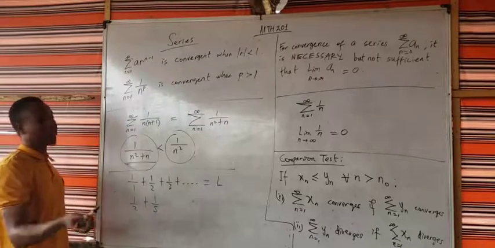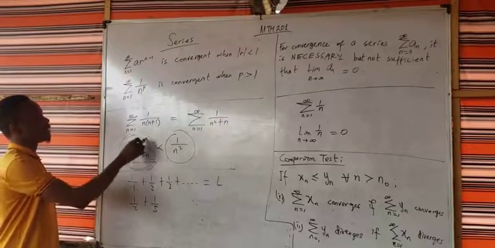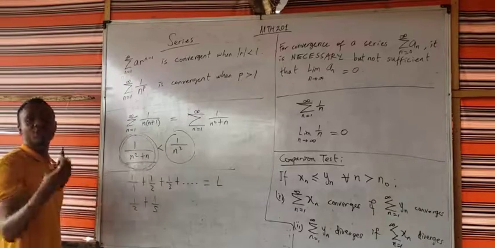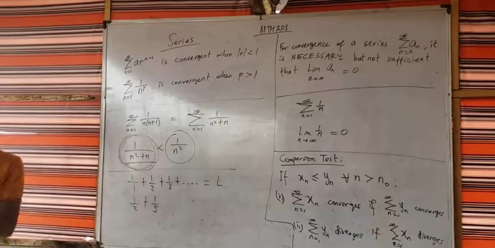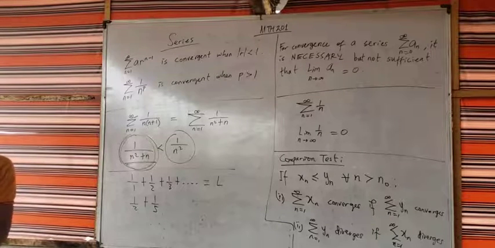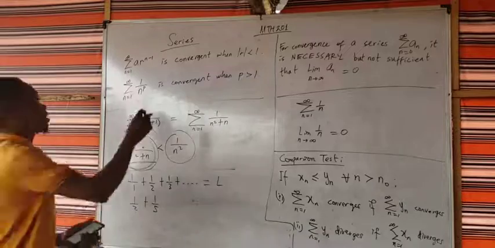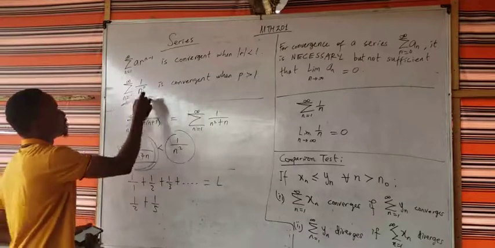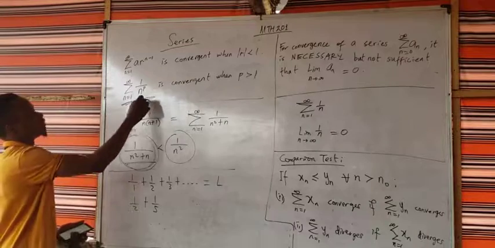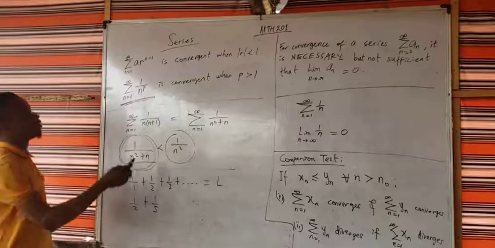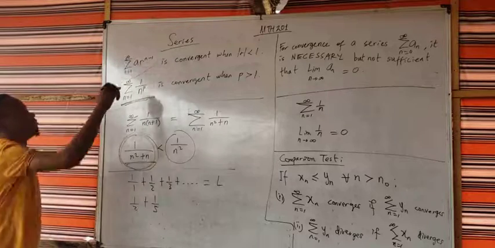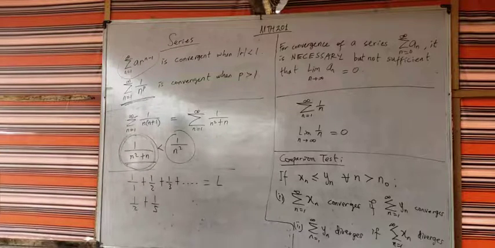And now, in the same manner, if we are comparing the other way around, if I knew that this diverged, that means something that is lower than you will actually sum to infinity. Then you that are greater will definitely also sum to infinity. There's no option. Do you get the idea? So that's the idea with comparison. You should always have this in mind. In most cases, you'll be able to reduce it to a P series and do a comparison, or you'll notice it's a geometric series or comparable to a geometric series and do a comparison also. So that is it about the comparison test.